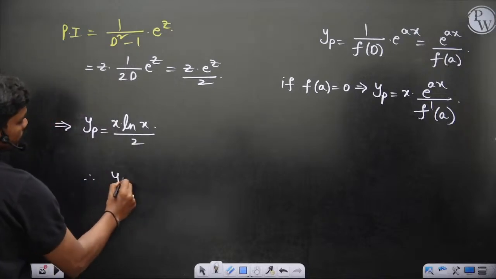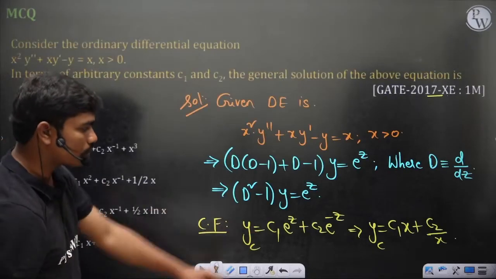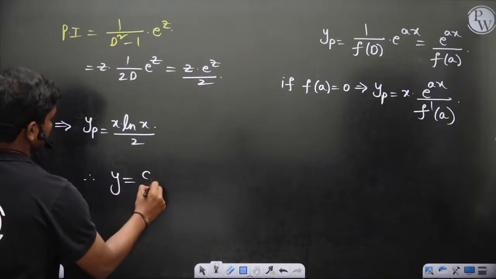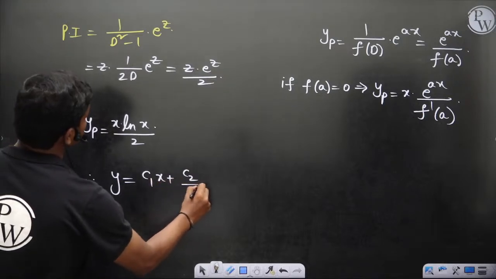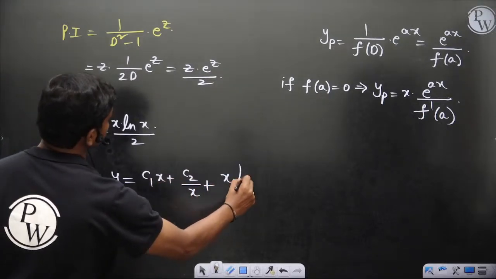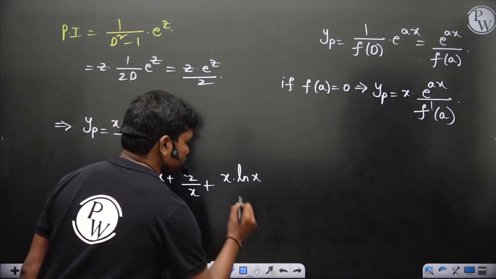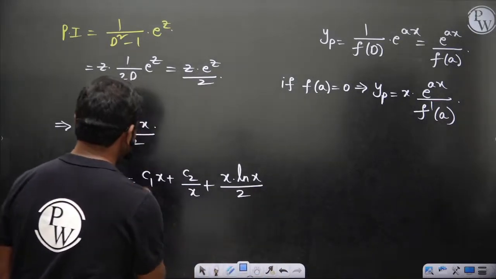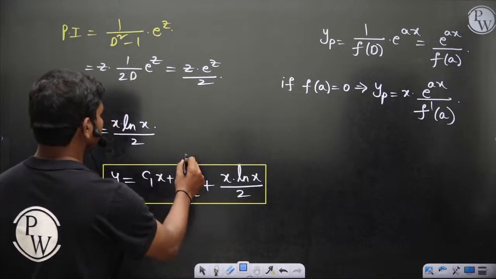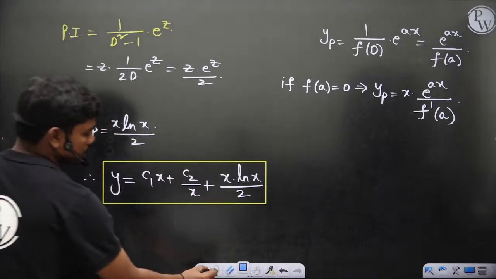Therefore the full solution is the sum of the complementary function, which is c1 x plus c2 by x, plus x ln x upon 2.